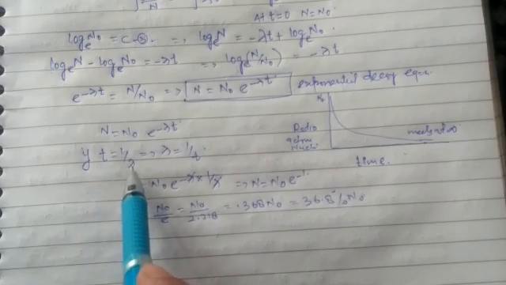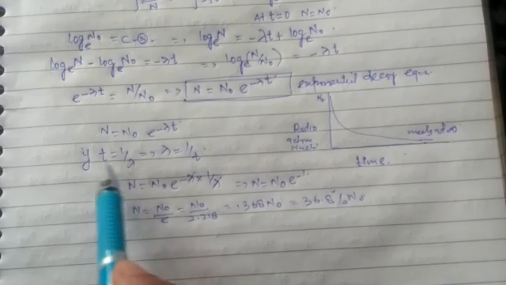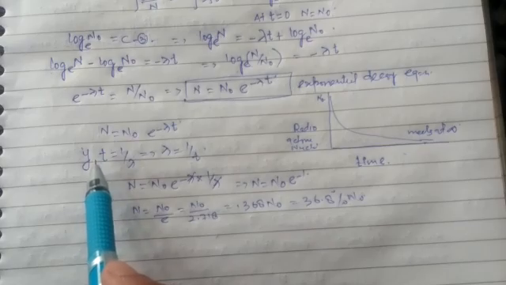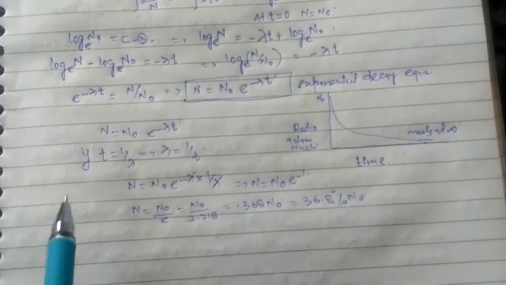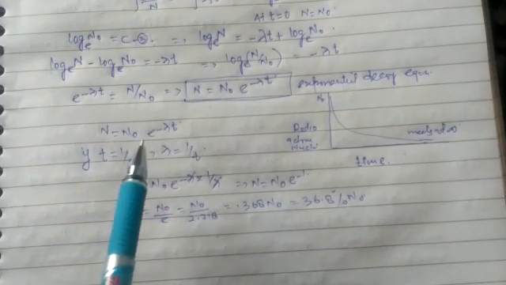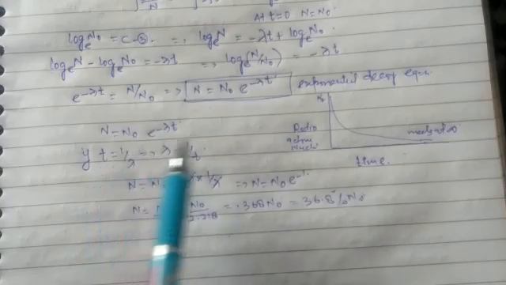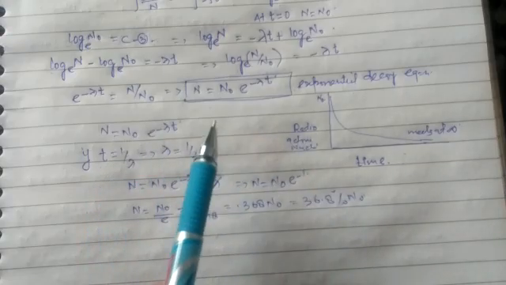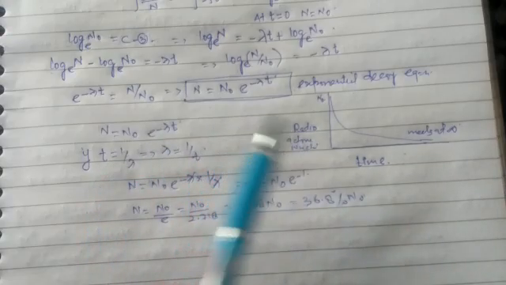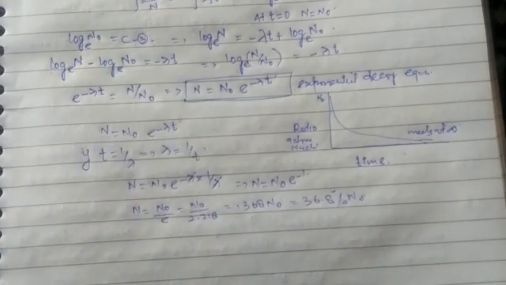If lambda is very small, then t is large, and it will take a long time to decay. So this was the knowledge regarding the decay constant as well as the decay equation. The decay equation gives the information after how much time the whole of the atoms will decay.